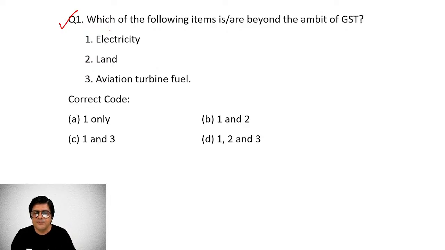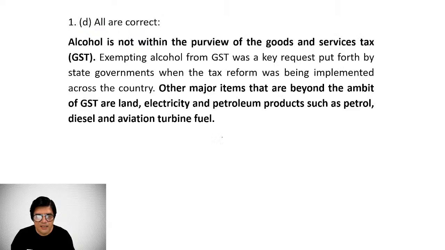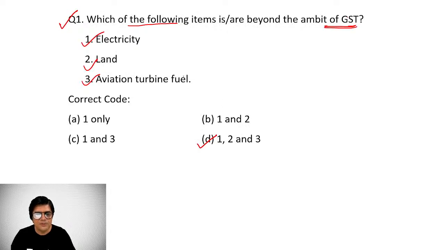The first question of the day is, which of the following items are beyond the ambit of goods and services tax? And on goods and services tax, there is certainly going to be a question. Electricity, land, aviation turbine fuel. So here we find that all the items which are given, electricity, land, aviation turbine fuel, are completely beyond the ken of goods and services tax. Therefore, D is the correct option.